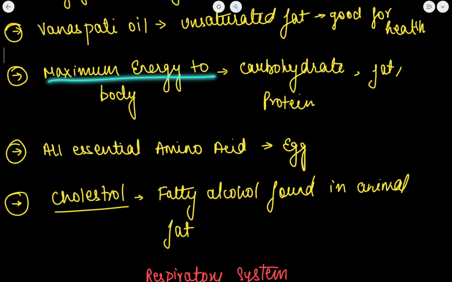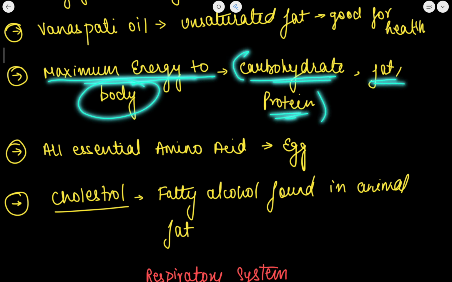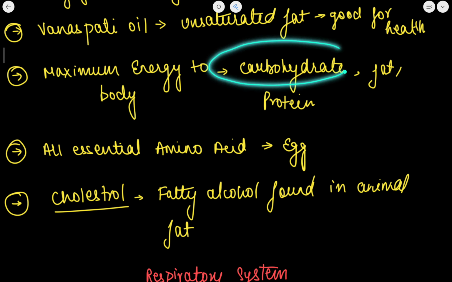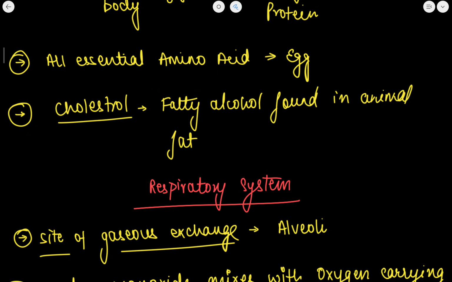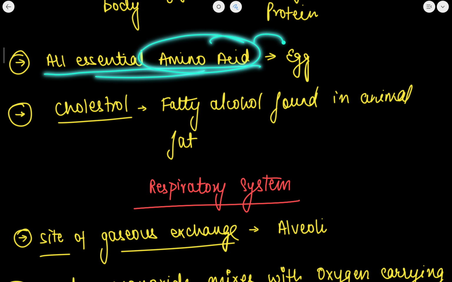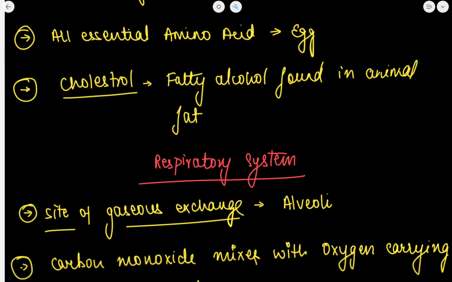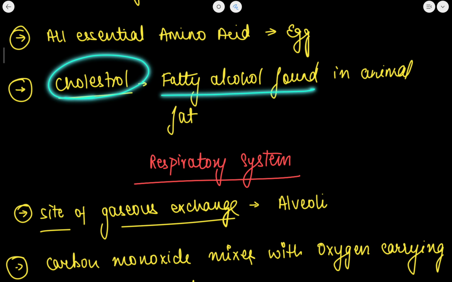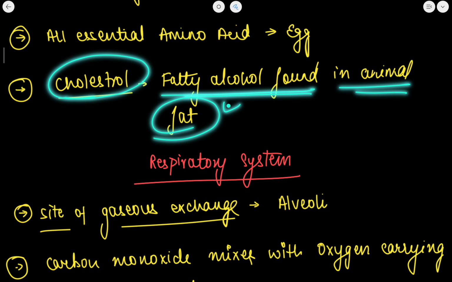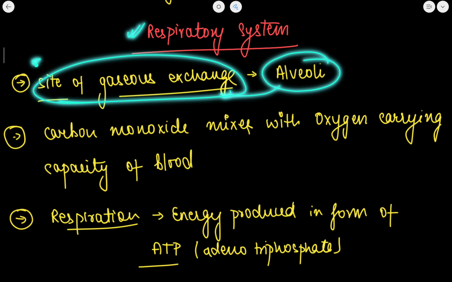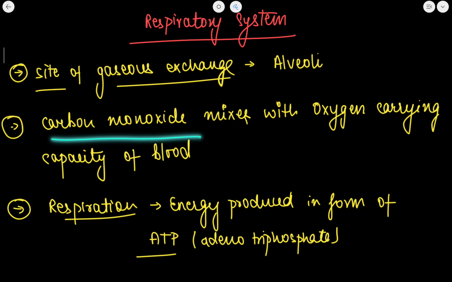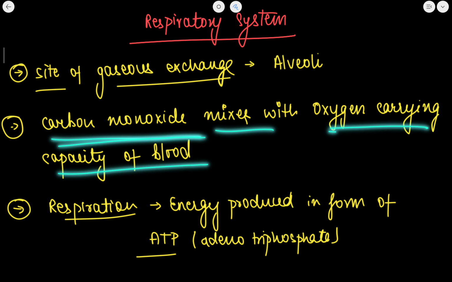Now maximum energy to our body is given by the carbohydrates, fats and proteins. If we take an adequate amount of carbohydrates, fats and proteins, the body will have the maximum energy. All essential amino acids are found in egg. Now what is cholesterol? It is a fatty alcohol found in the animal fat. Now let's move to the respiratory system. Alveoli is the site of gaseous exchange. This you must remember.